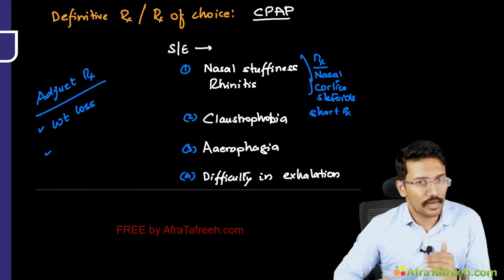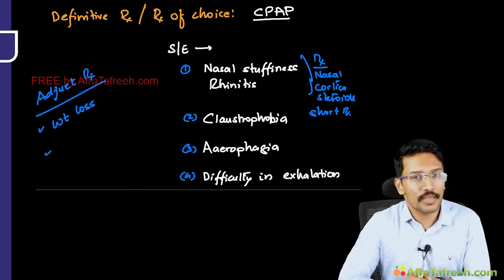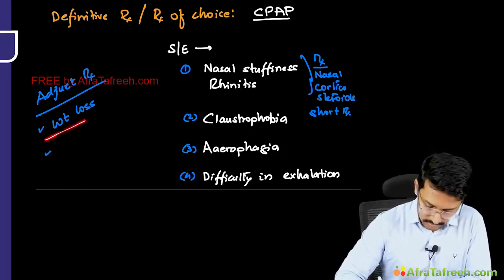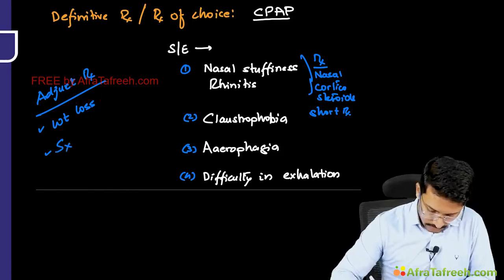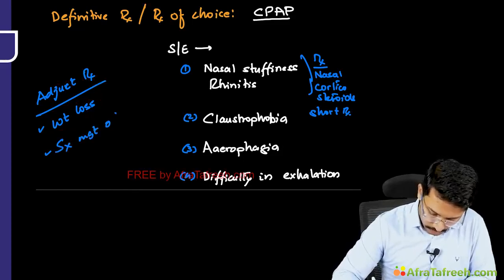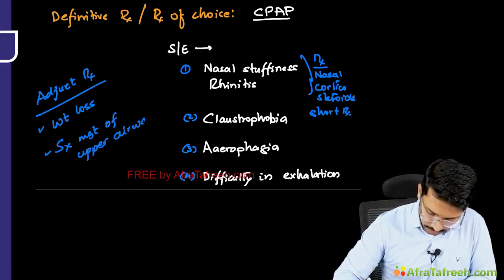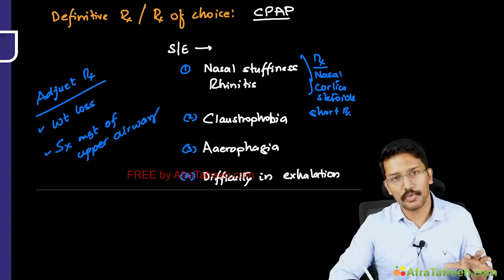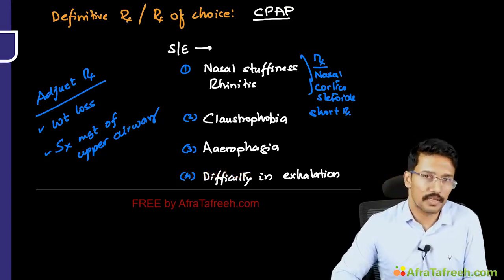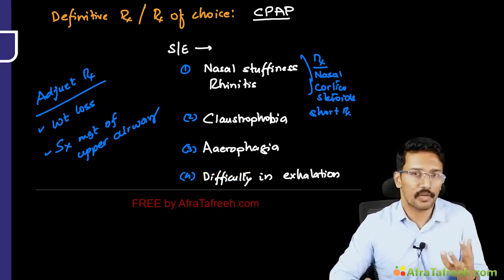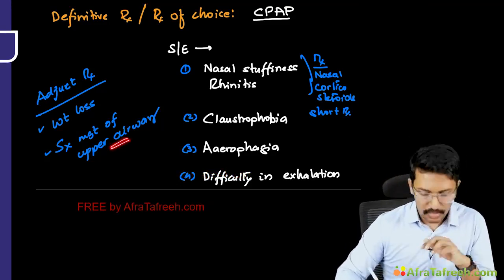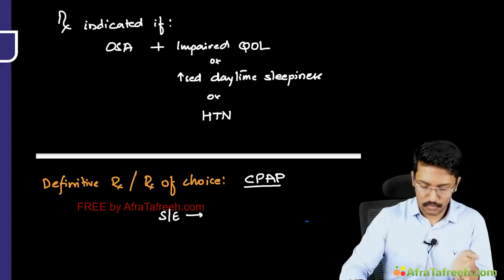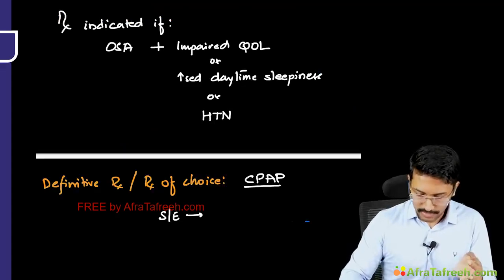And also guidelines are very clear that there is no role of SSRIs. So the only additional thing is obesity, weight loss. Yes, you might think of surgical management of upper airway anatomical abnormalities, or also there are certain specifically designed surgeries which can achieve a better patency even when there is no anatomical abnormality. Those can be considered.